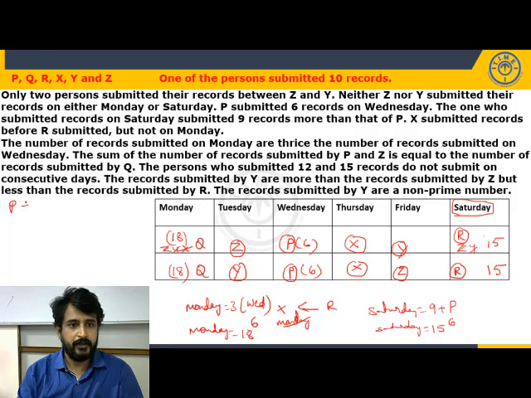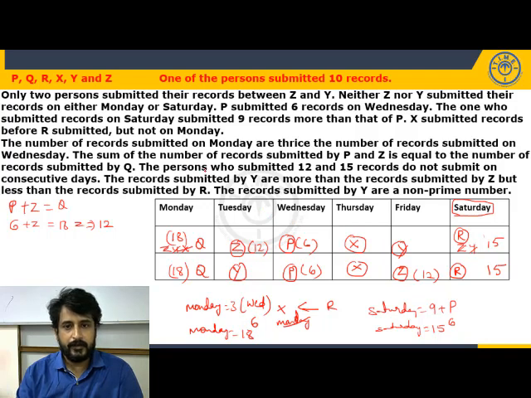Next. The sum of the number of records submitted by P and Z is equal to Q. So P plus Z is equal to Q. And we know P is 6 and Q is 18. So we can get the value of Z. So Z is equal to 18 minus 6, 12. So the value of Z is 12. We can place in both the cases. Still both the cases are valid.